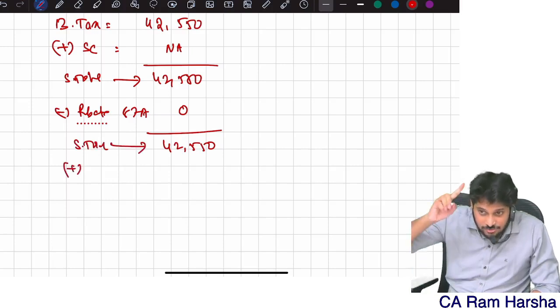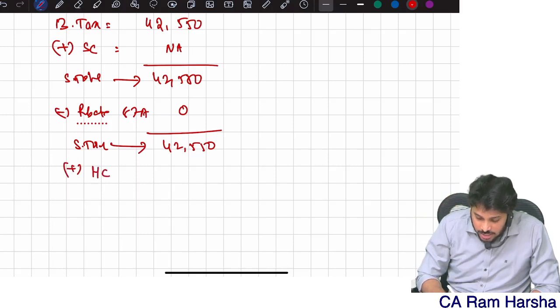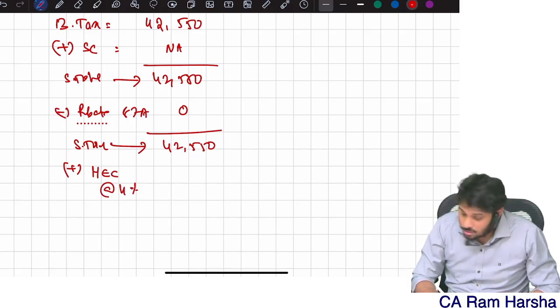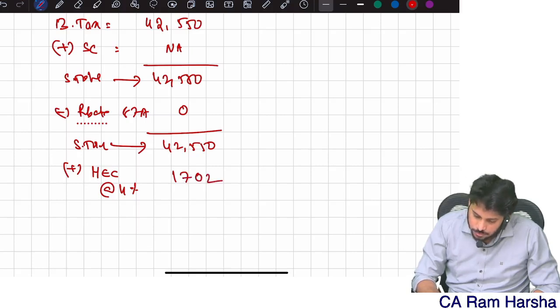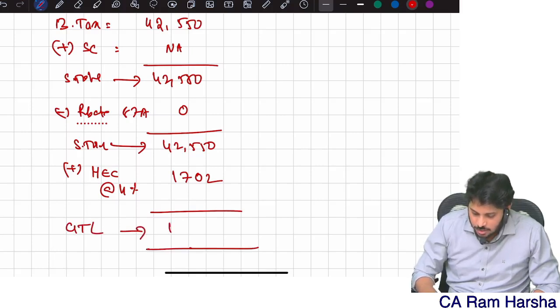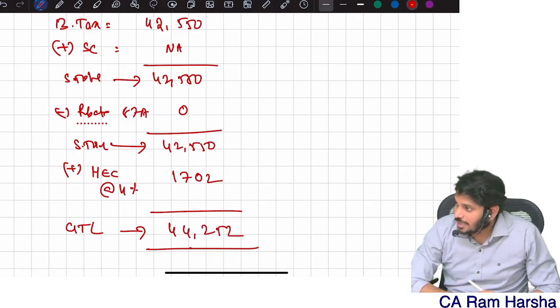This is the subtotal, correct? Plus, as per our format, health and education cess at 4%. 42,550 into 4% is 1,702. So what is my gross tax liability? 44,252. Correct? That's it.